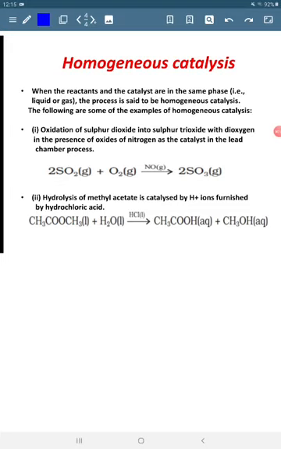The first example is SO2 and O2 reacting to form SO3. Here sulfur dioxide and oxygen are both gases, and NO is the catalyst, which is also in gaseous state. So both the reactants as well as the catalyst are in the same phase, that is gaseous phase. Another example is the hydrolysis of methyl acetate. Here HCl is used as a catalyst. The reactants as well as the catalyst are both in liquid state. Such type of catalysis is called homogeneous catalysis.